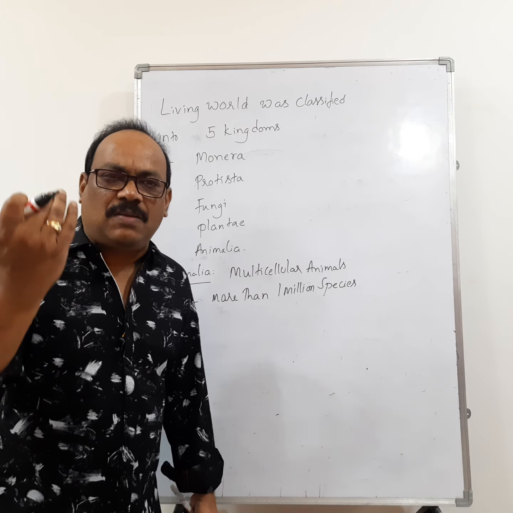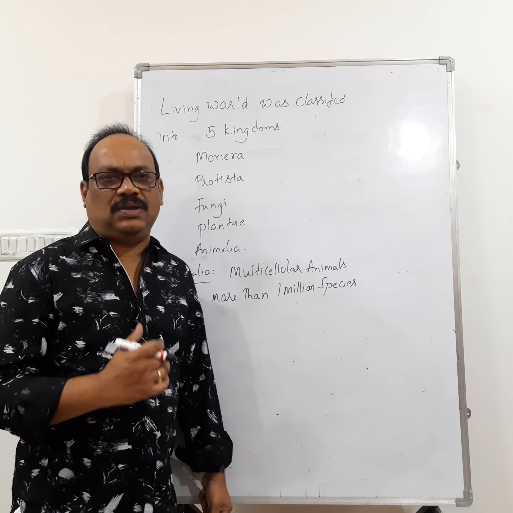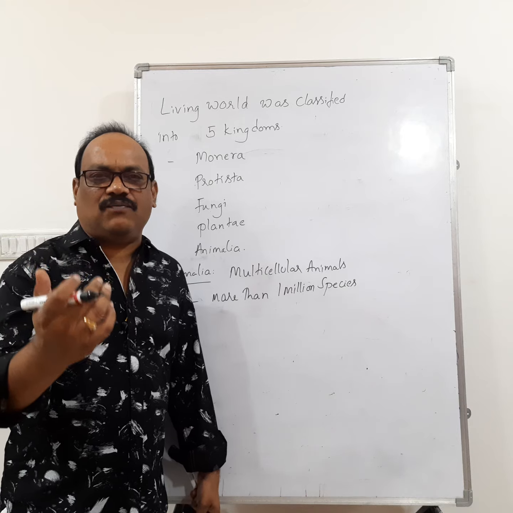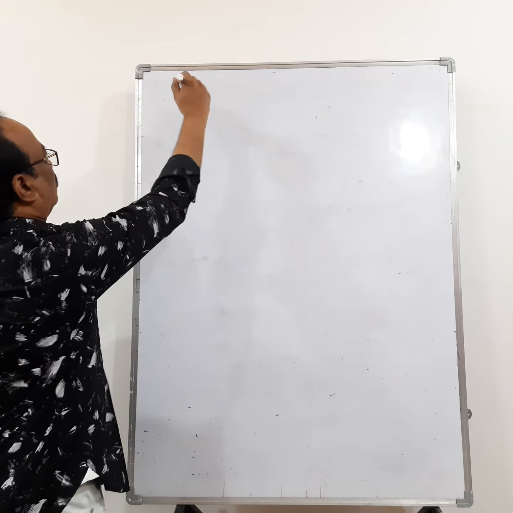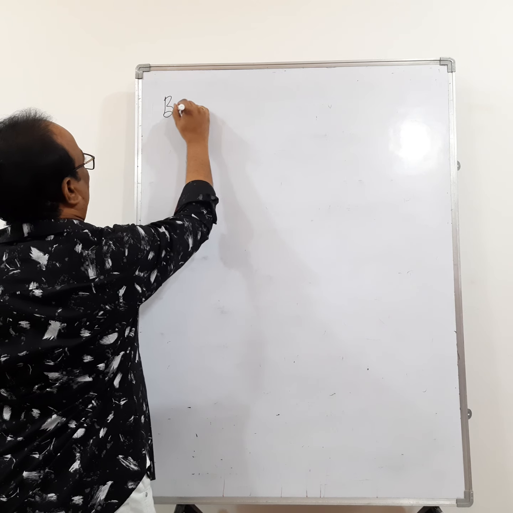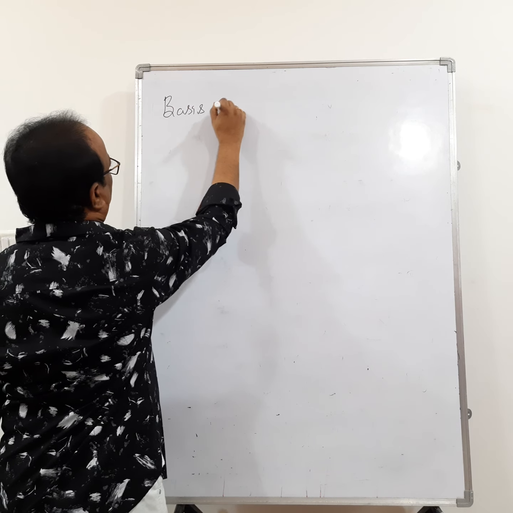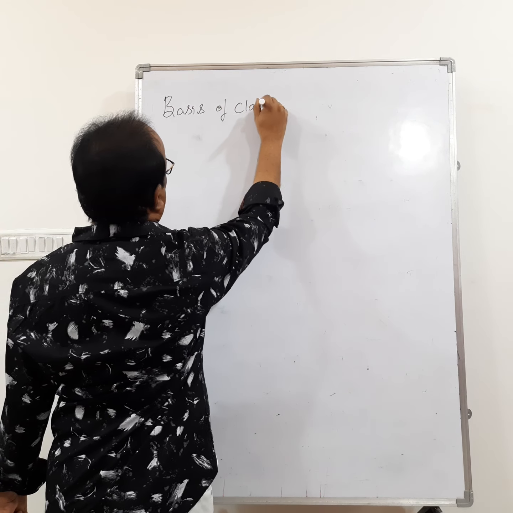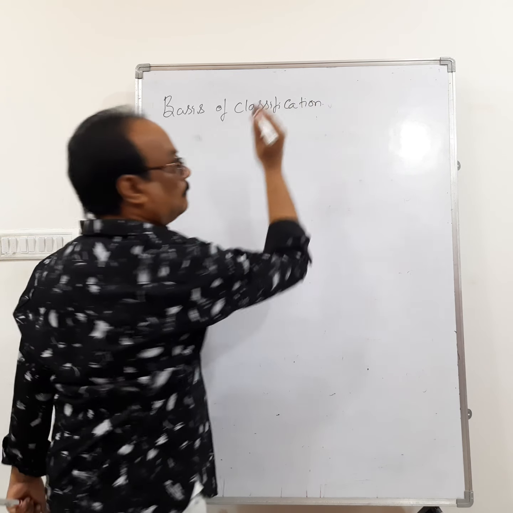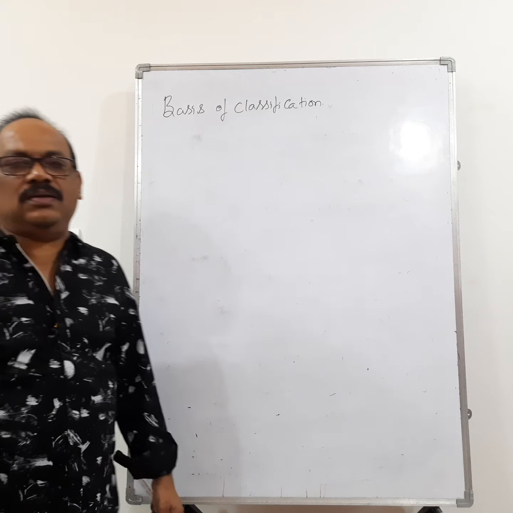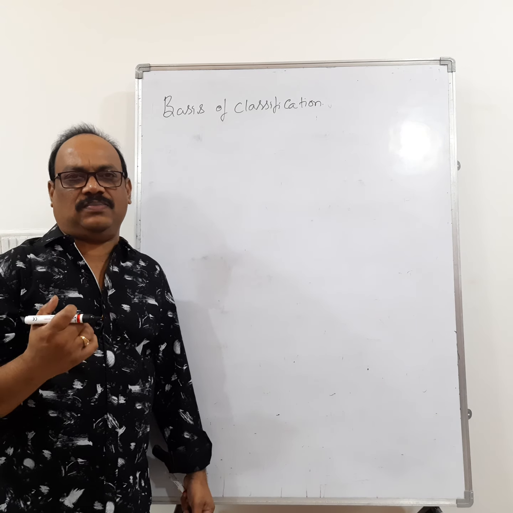So what forms the basis of classification? Let us see the basis of classification now. I have told you that animals are diversified.